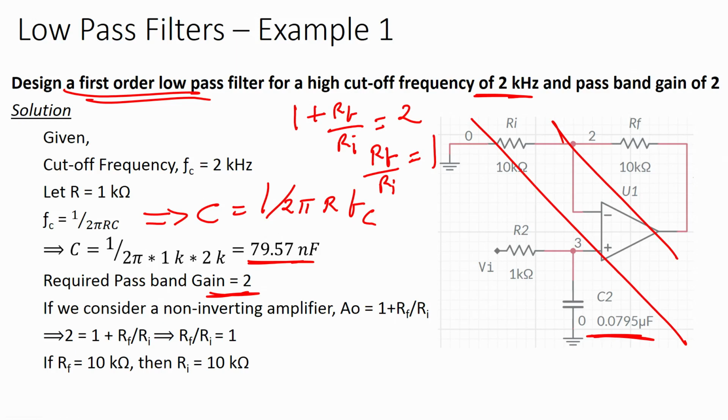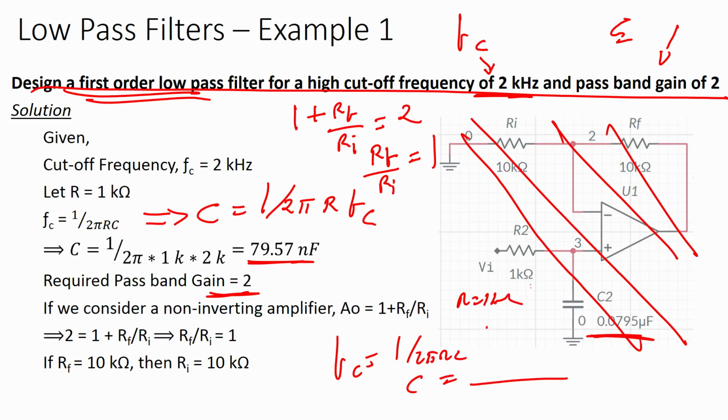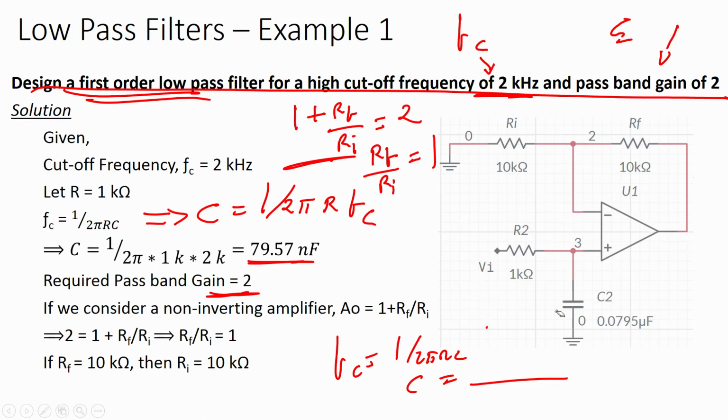Only if I give you this particular problem, that you have a cutoff frequency FC of 2 kilohertz and gain of 2, based on that how can you design the filter? Since we know FC equals 1 upon 2 pi RC, let us take R equal to 1 kilo ohm, and then we can find C. So, R and C are available. Now, 1 plus RF by RI, that is your non inverting amplifier gain.